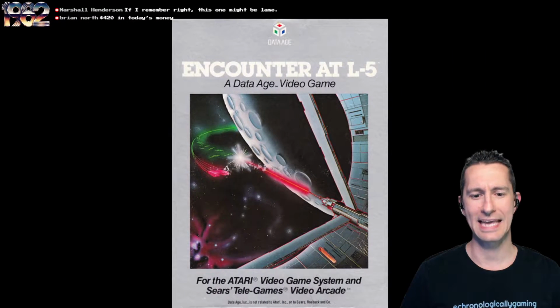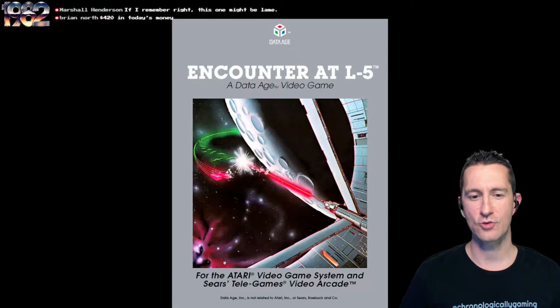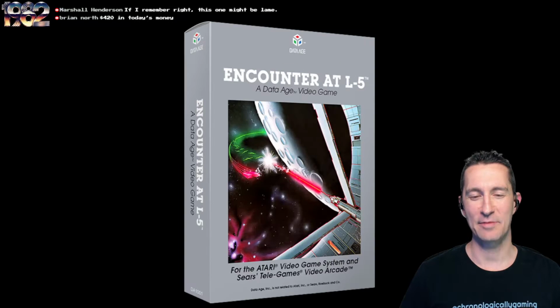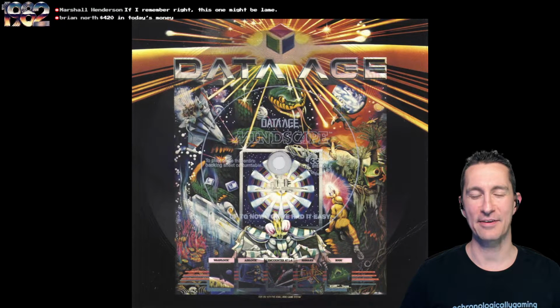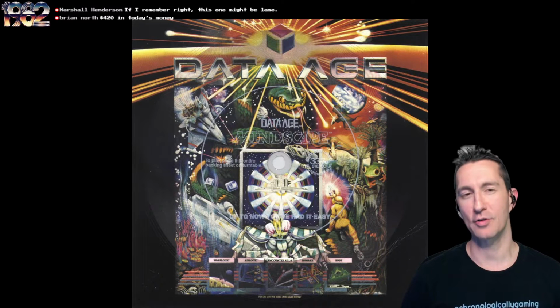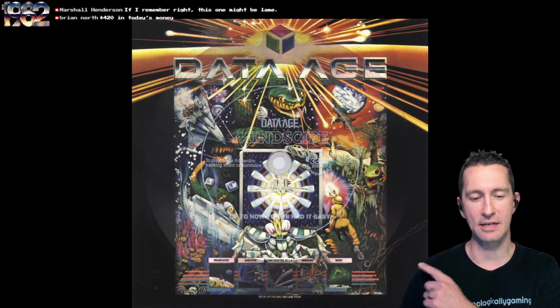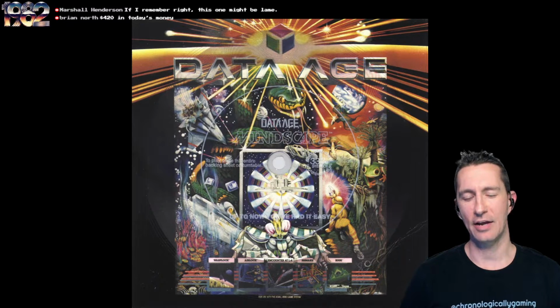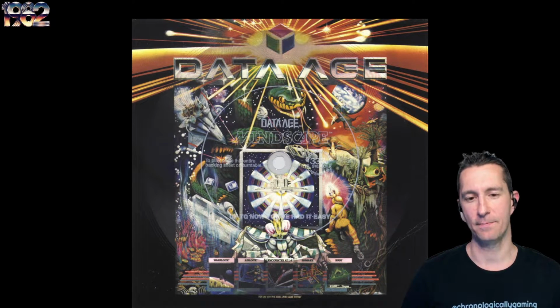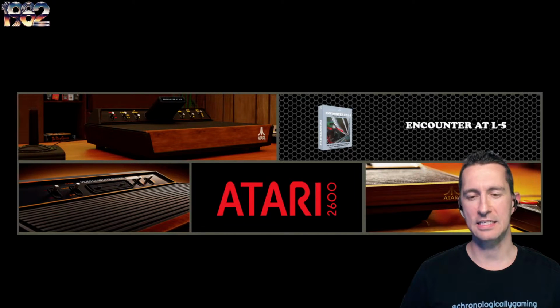Let's see the other artwork for Encounter at L5. We have the grungy look and the cleaned up look, the actual scan and then the reconstructed box. Same with the back of the box. And then, as with the other Data Age games, it comes with Mindscape, the vinyl record, or you can get the vinyl record. It's not included with the box, but it gives a nod to the other Data Age games down at the bottom: Warp Lock, Airlock, Encounter L5, Snake, and Bugs, of which we've already seen Bugs and Journey Escape so far.